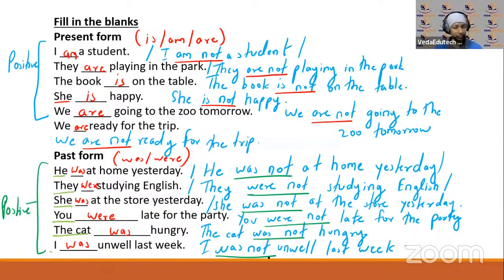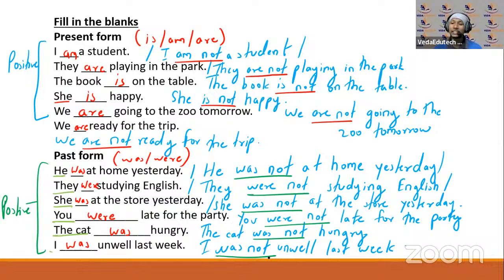They were studying English. Were they studying English? Right. She was at the store yesterday. Was she at the store yesterday? You were late for the party. Were you late for the party? With a question mark. हमेशा याद रखिएगा इंट्रोगेटिव सेंटेंस जब भी आप बनाएंगे वहां पे क्वेश्चन मार्क लिखना जरूरी है. बोलते समय इट्स नॉट दैट नेसेसरी. Right. You were late for the party. Were you late for the party?